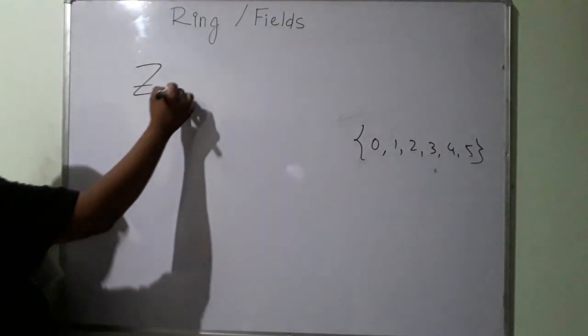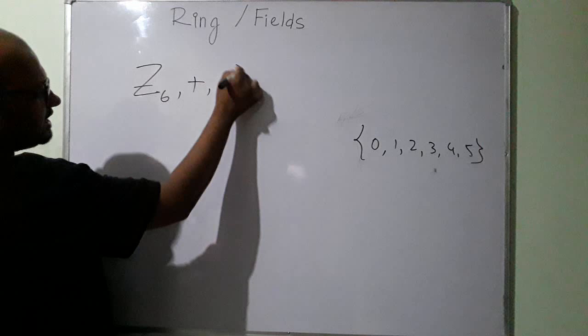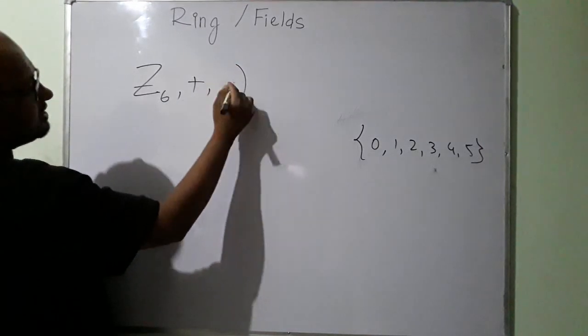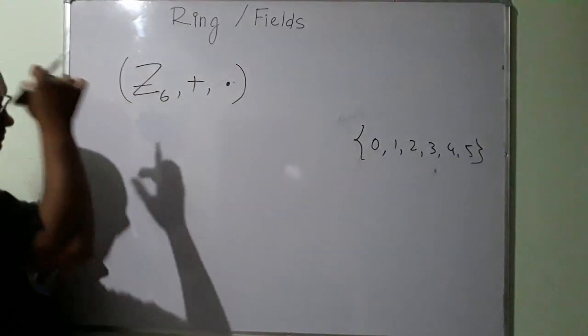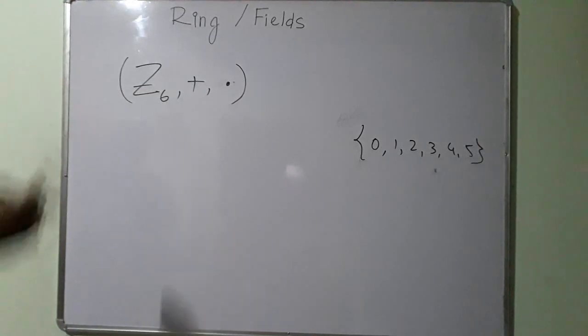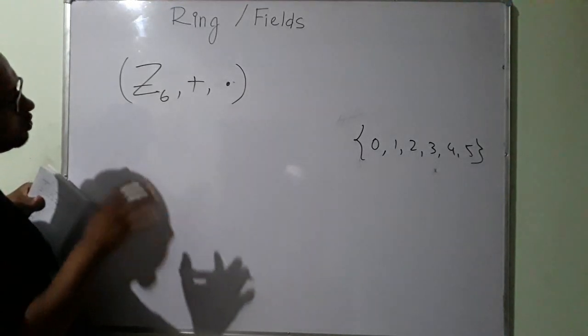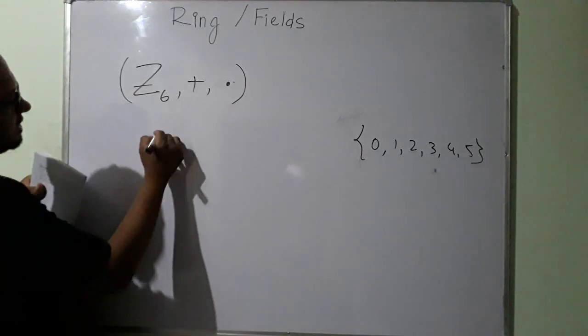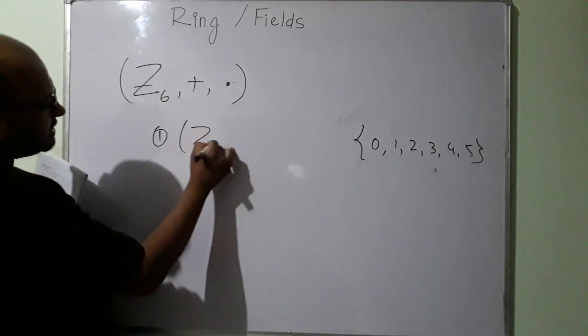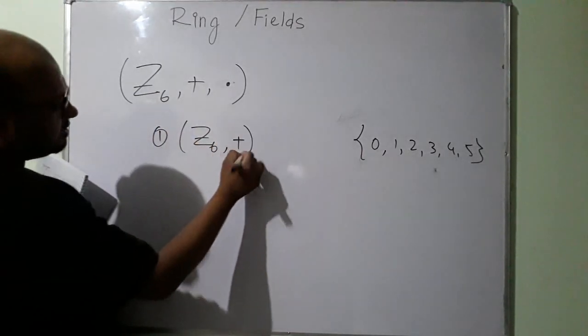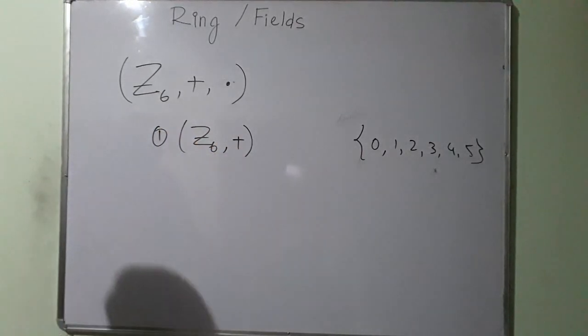I am trying to figure out if this is a commutative ring. First I have to figure that out. To be a commutative ring, what has to be true? This set under addition must be an abelian group.